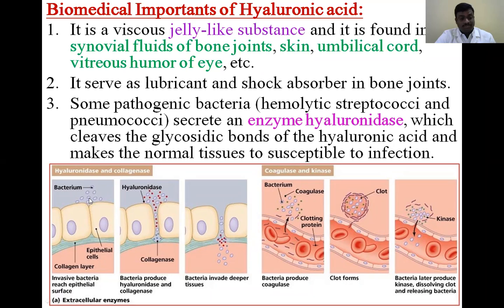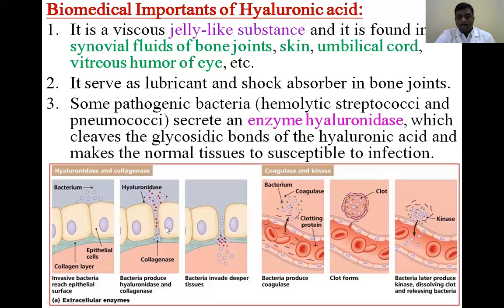The hyaluronidase released by the bacteria easily breaks down the hyaluronic acid layer, and then the bacteria easily attack the human. So the main function of hyaluronic acid is that it protects from infections.